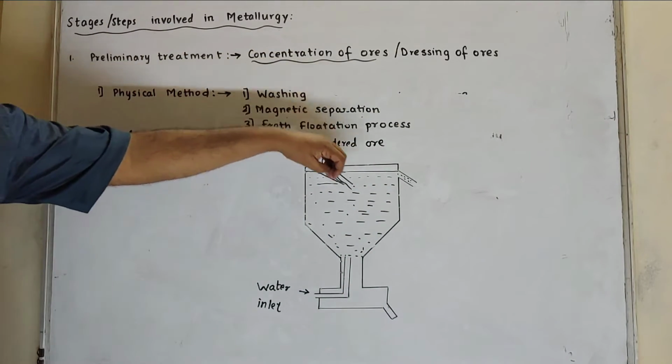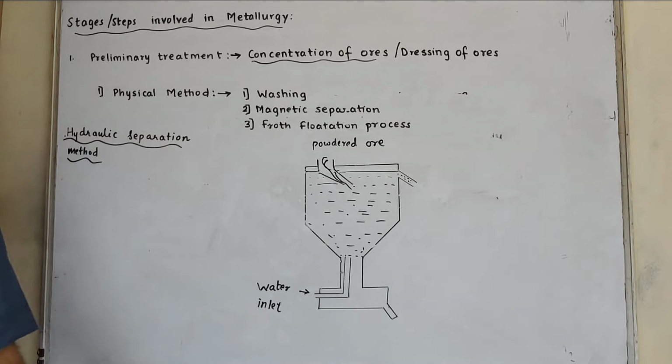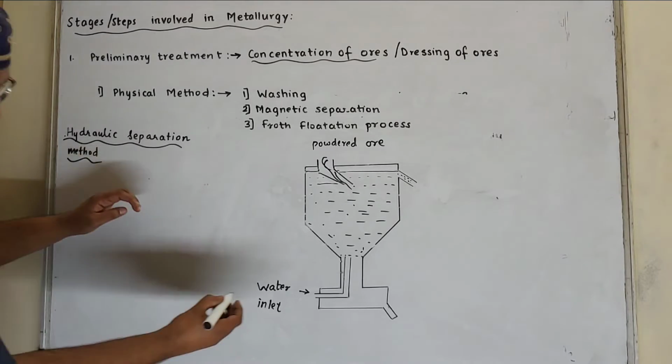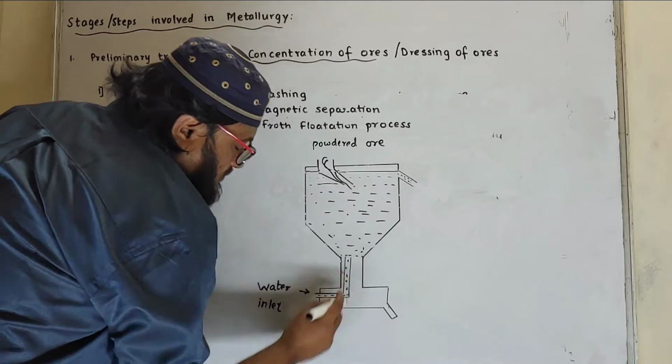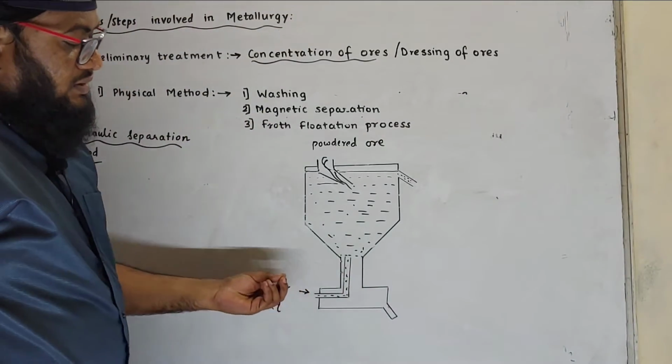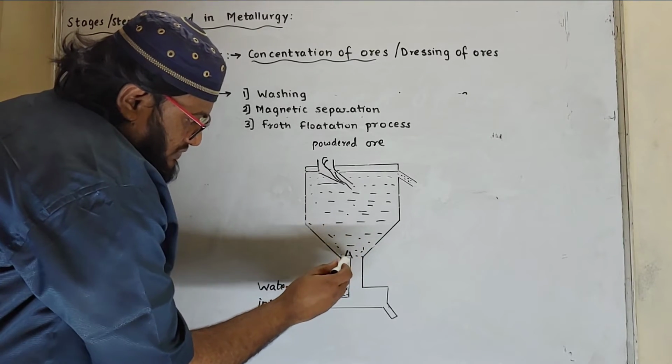So when it falls down from the lower inlet, a forceful jet of water is introduced in the tank from the lower side. Forceful jet. Jet means water with a speed. It is introduced from the lower side.